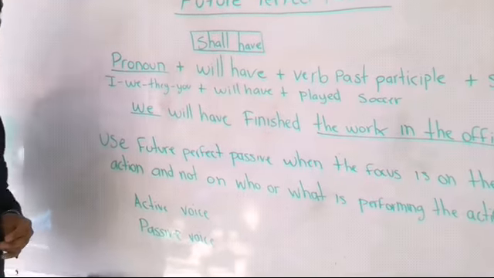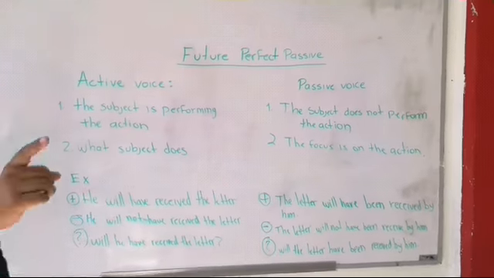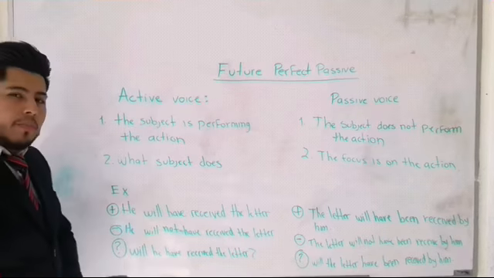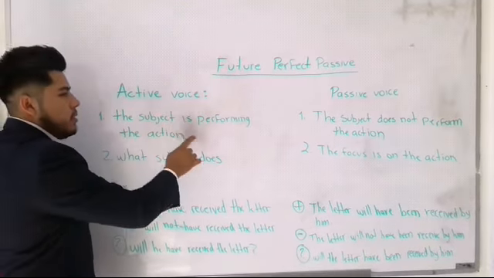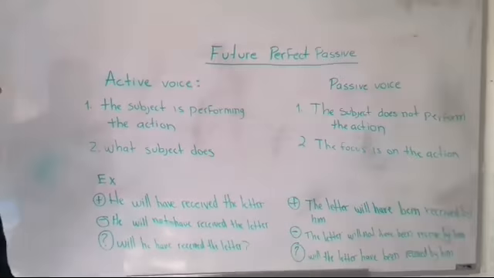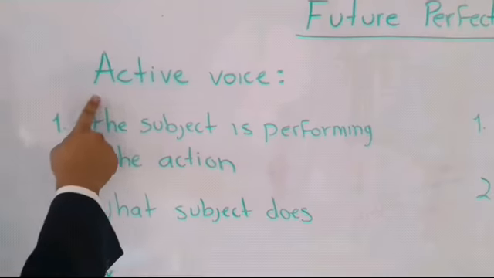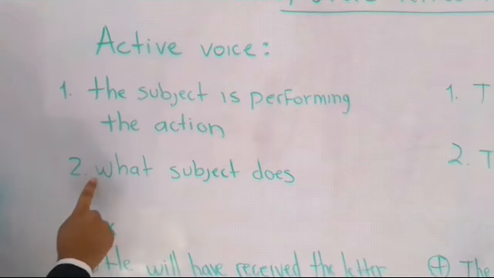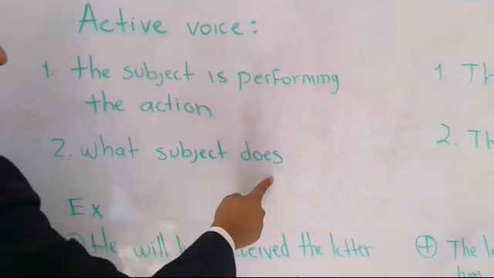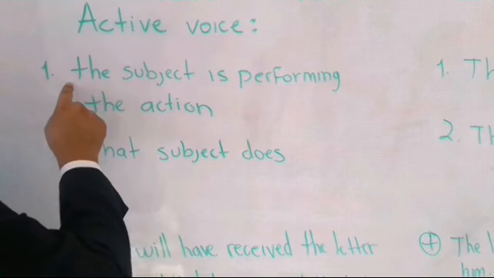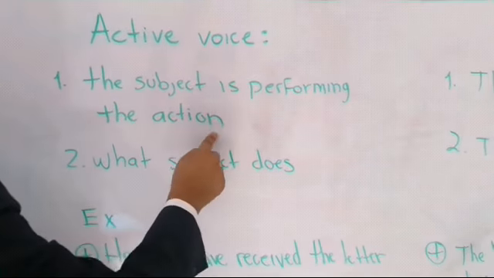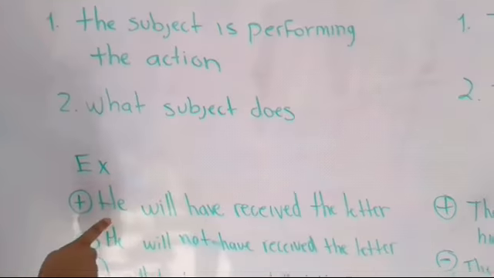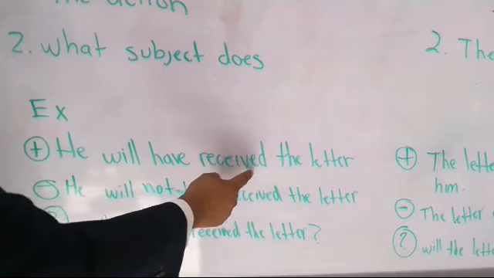Let me explain a little more. Okay guys, so as I told you, there are two forms of talking in future perfect passive. One, the active voice and the passive voice. Come with me. What is the active voice? The active voice is when the subject is performing the action, or what the subject does. Again, the subject is performing the action, or what the subject does. For example, he will have received the letter.